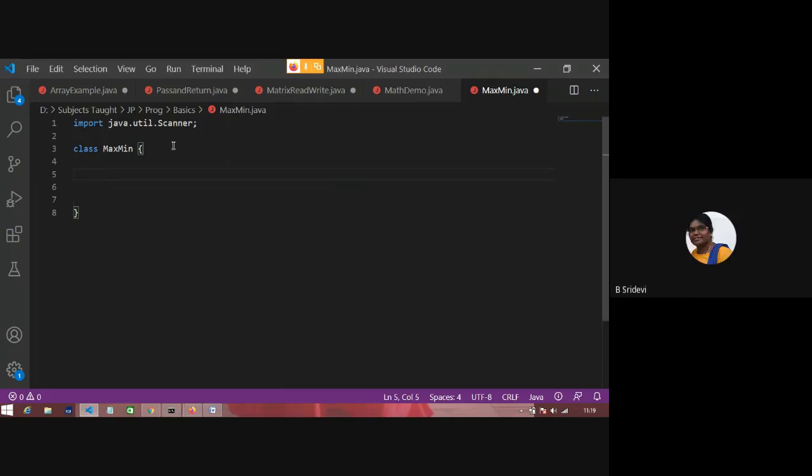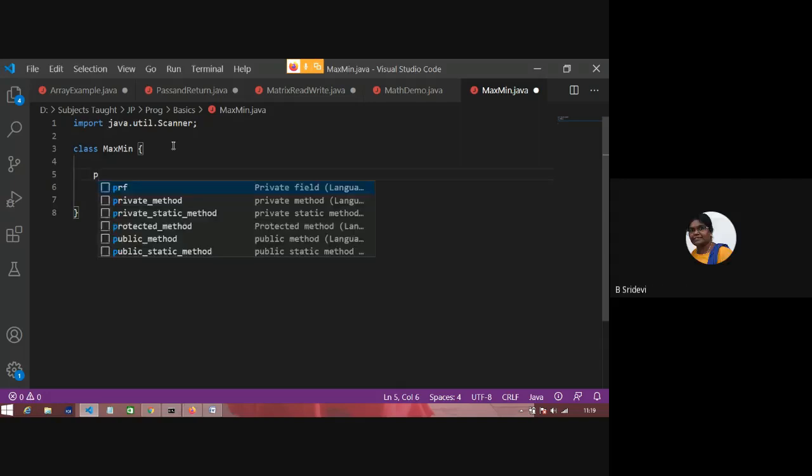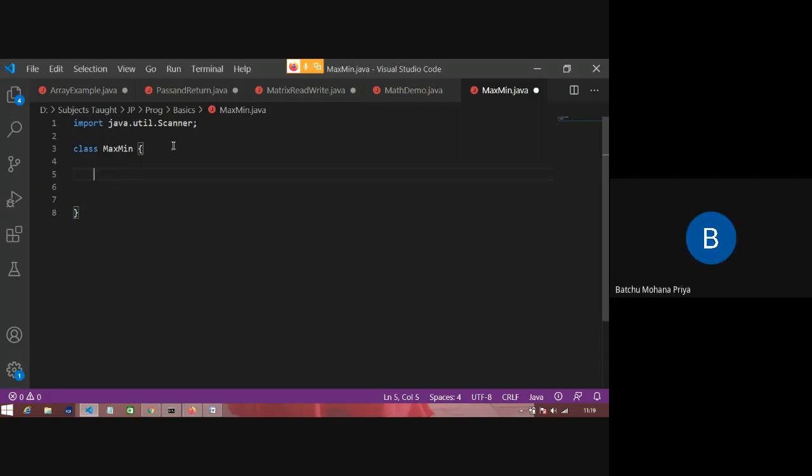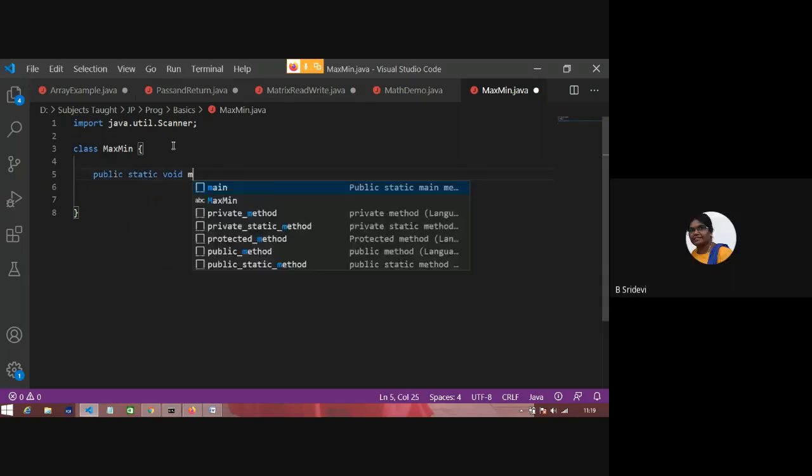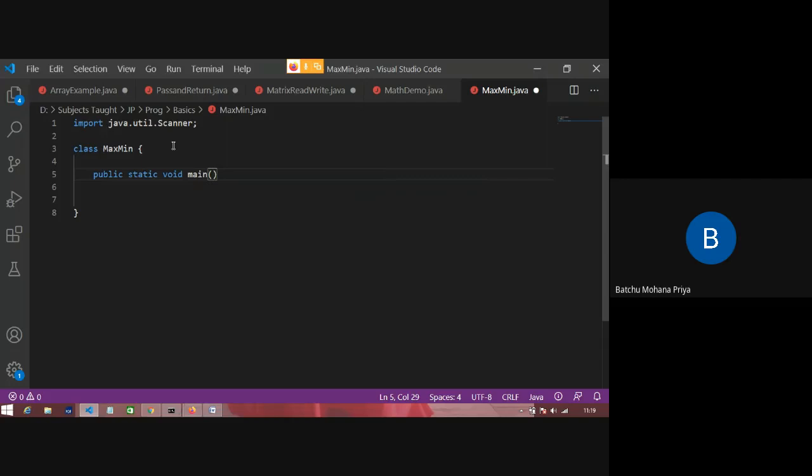Tell me the signature of the main method. Public static void main. String, args, in square brackets. Okay. Good. Thank you.